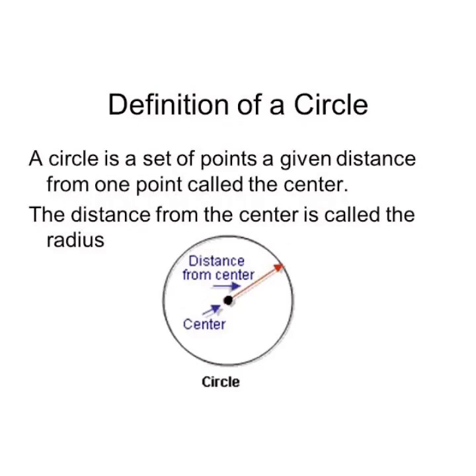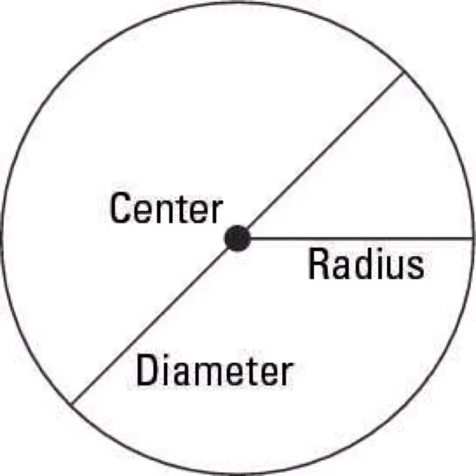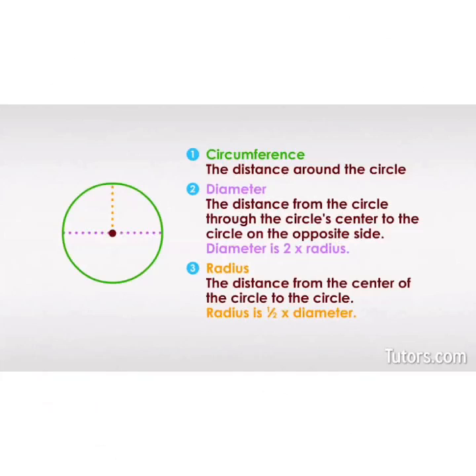A circle is a set of points a given distance from one point called the center. A circle is composed of the points on the border. In simple language, you can say that a circle is a plane figure bounded by one curved line. The bounding line of the circle is known as circumference, and the point in the middle is known as its center. Children, so the distance around the circle is known as circumference,